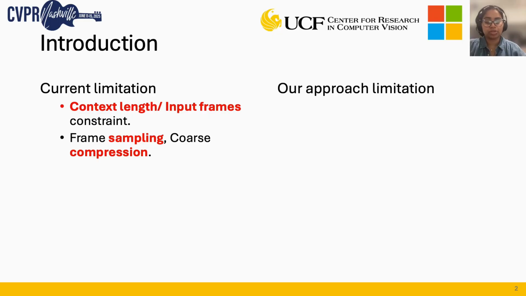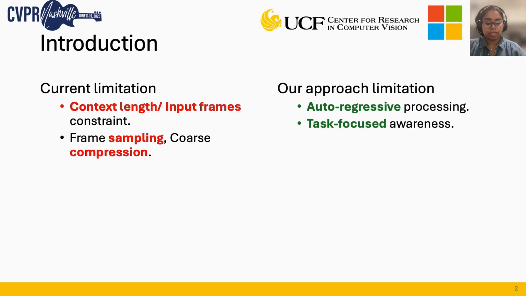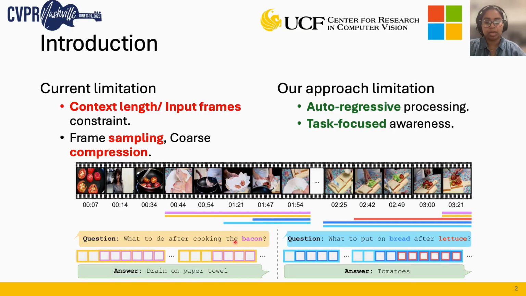To address these, we introduce a task-aware hierarchical querying transformer-based framework that processes the entire video autoregressively without requiring frame sampling or hitting the LLM context length bottleneck. Additionally, we incorporate task-level awareness by dynamically emphasizing relevant details based on task requirements. Here we see an example of our model adaptively focusing on task-relevant segments based on the given prompt.